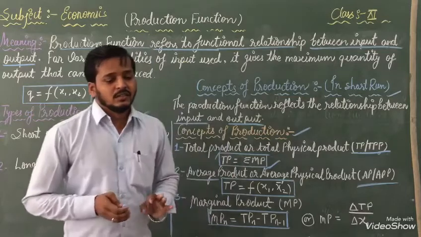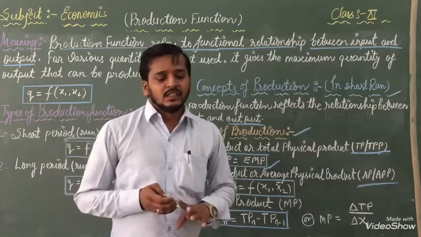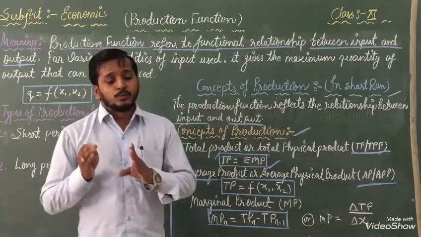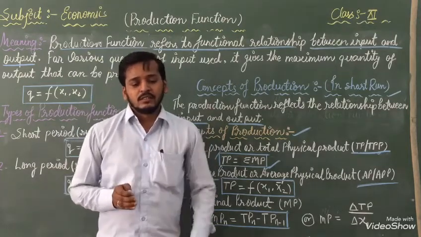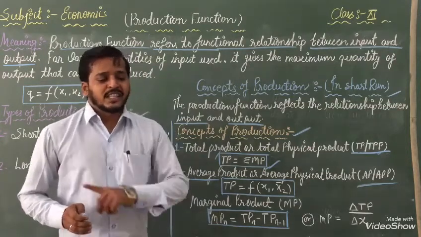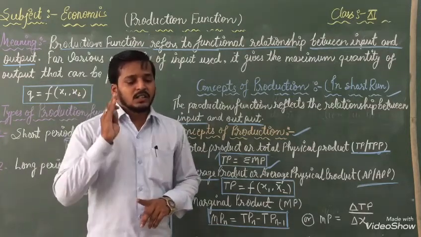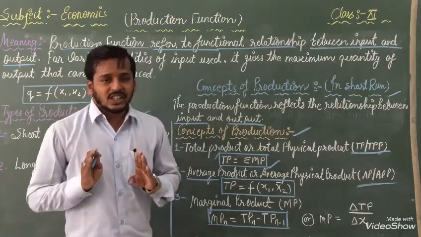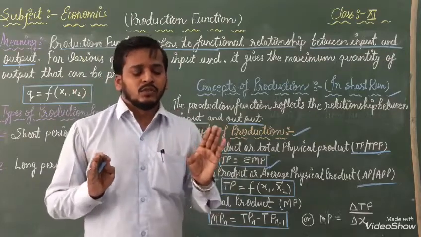Once again listen: it is defined as the change in total product or output per unit of change in the variable input while keeping the other input factors fixed. This is the short definition.